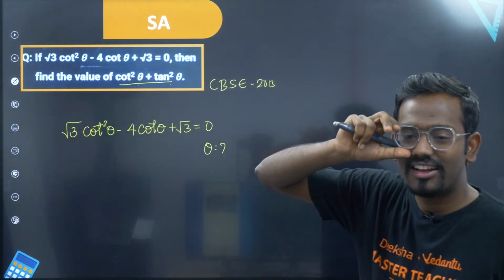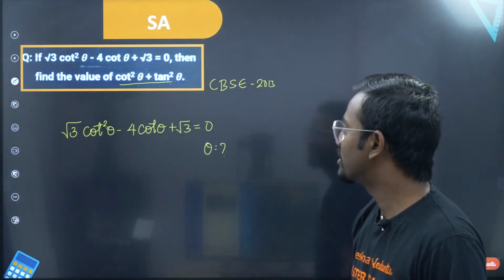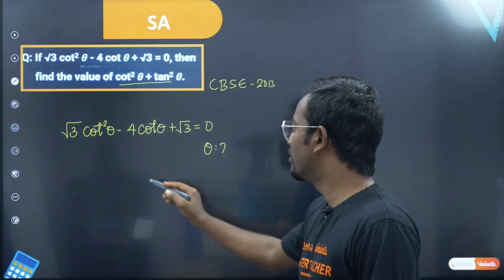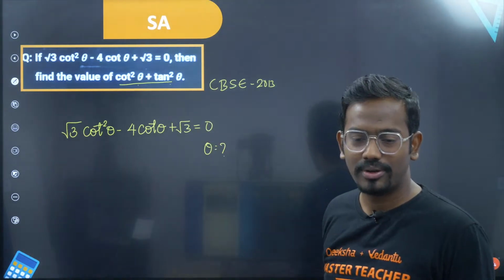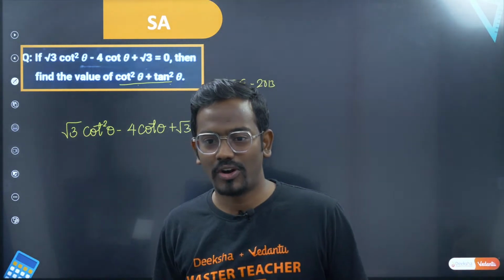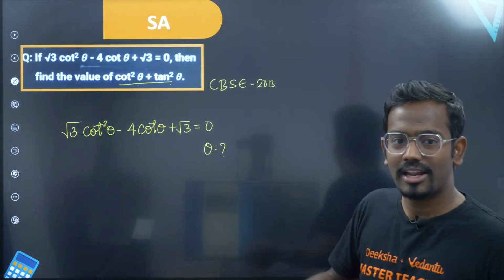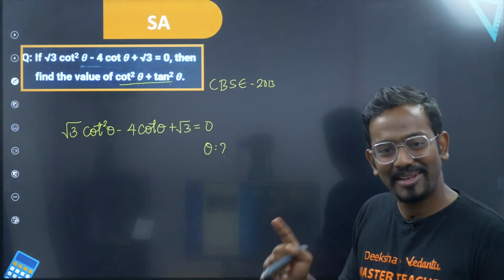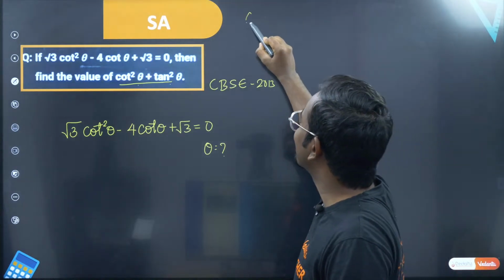Sir, identities. No, Netra. If you start finding with identities, I want theta here. See, everything in terms of cot you have. If you can find what cot theta is equal to, then you can substitute. Can you please try the other approach? There is one chapter in your particular syllabus. You'll have to make use of that. Any guesses?